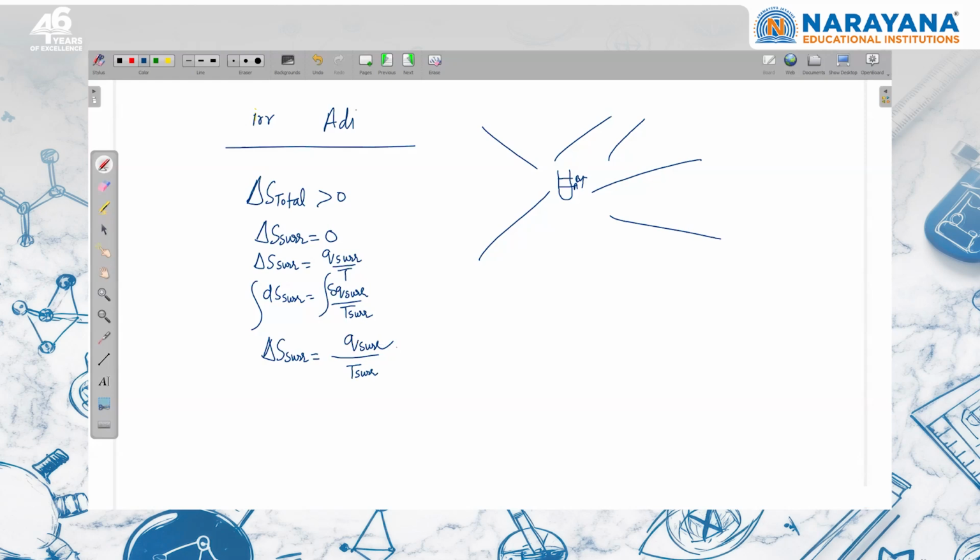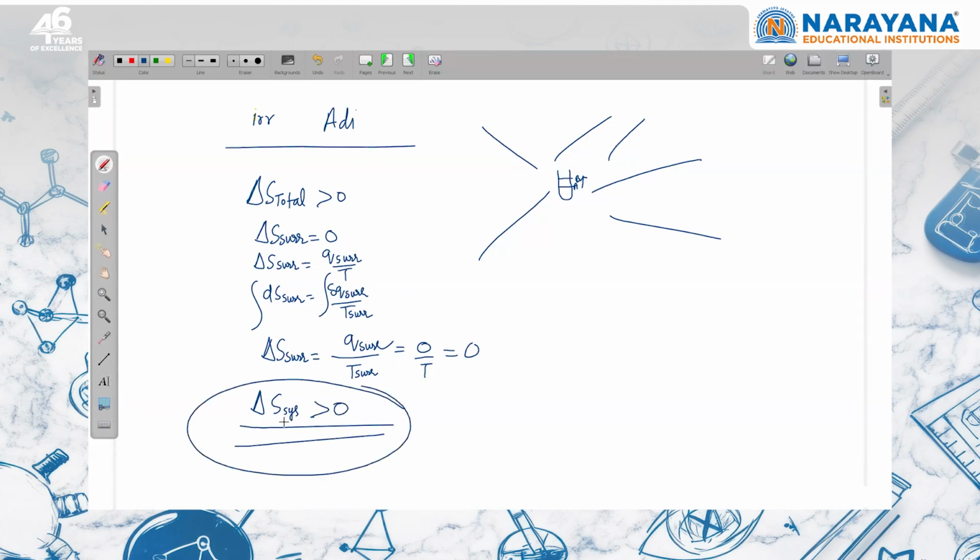In an adiabatic process, Q surrounding is zero. So delta S surrounding will be zero. Universe entropy is increasing, surrounding entropy is not changing. It means that in an adiabatic irreversible process, delta S system is going to be positive.